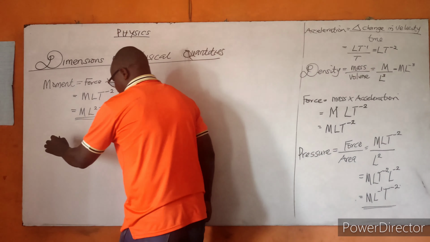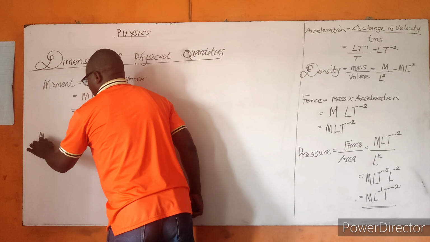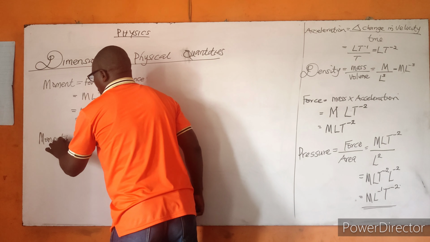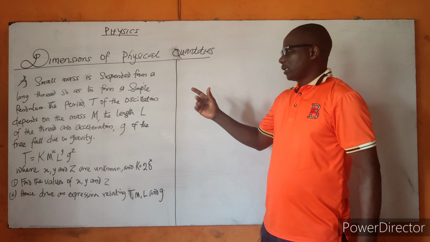And lastly, momentum. What is momentum? That is mass times velocity. What is our mass? Mass is M. What is our velocity? L T raised to the power of minus 1. So this is now the dimension for momentum. Do you understand? Yes.